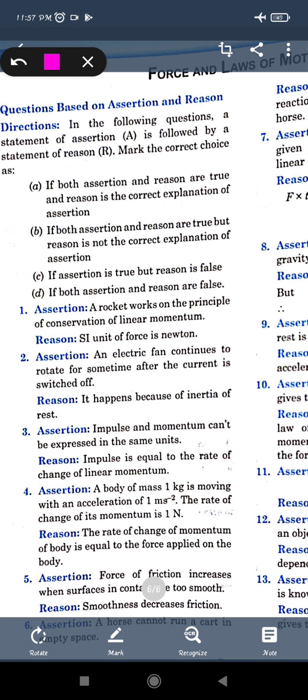Okay. Now see the second assertion and reason: an electric fan continues to rotate for some time after the current is switched off, right? Why? Because it is moving. When we switch off, we used to see that the fan tries to move but with less velocity. So an electric fan continues to rotate for some time after the current is switched off. This is a true statement, right?